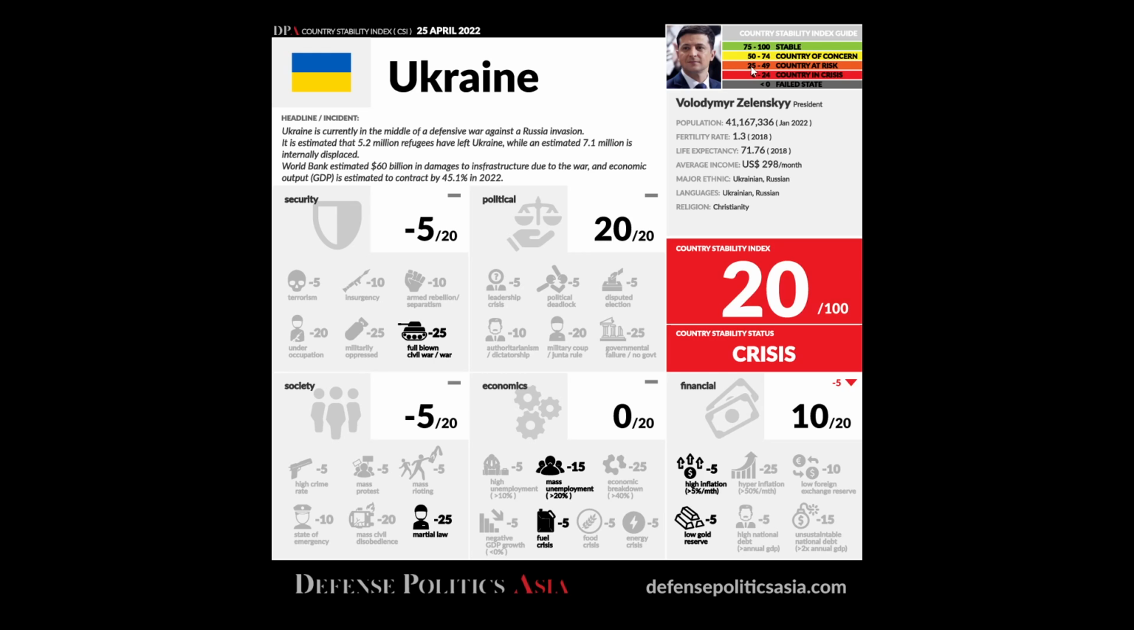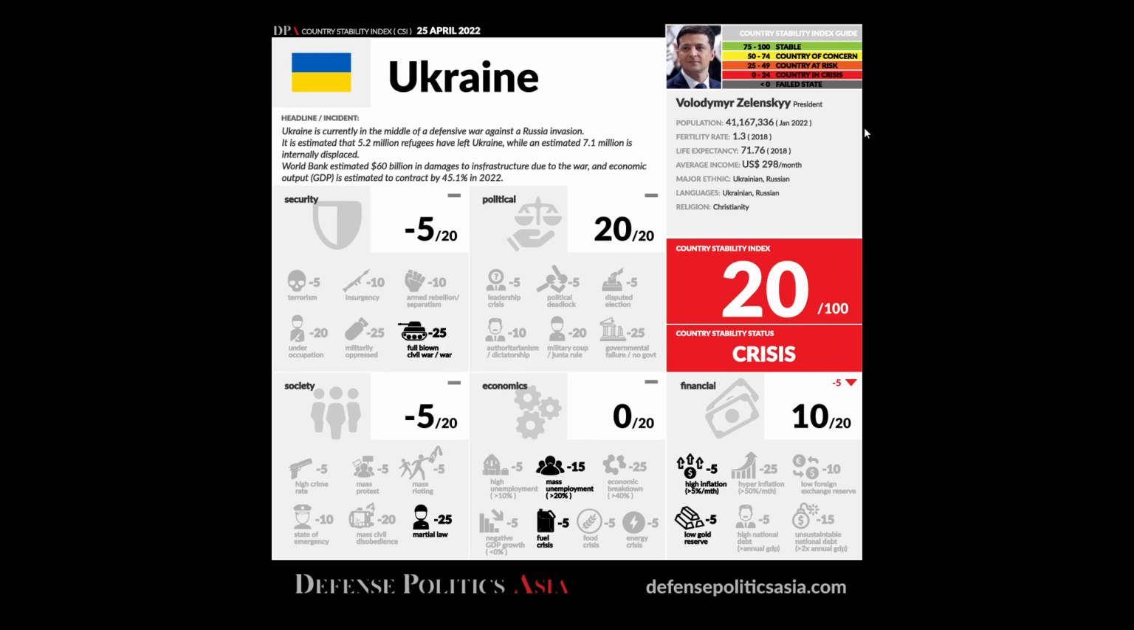And when it's between 25 to 49, the country starts to be at risk, because that means there are serious problems in the country, and things can easily go out of control. And by the time it is between 0 to 24, which in Ukraine's case is 20, then the country is in crisis. Anything that goes below 0, because this index can actually go into the negative, then the country will effectively become a failed state.